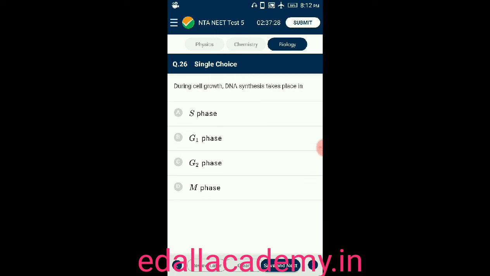Question number 26. During cell growth, DNA synthesis takes place in option A, S phase, option B, G1 phase, option C, G2 phase, option D, M phase. So here S phase is generally called the synthetic phase. During that phase only, DNA synthesis takes place. So the correct answer is option A.